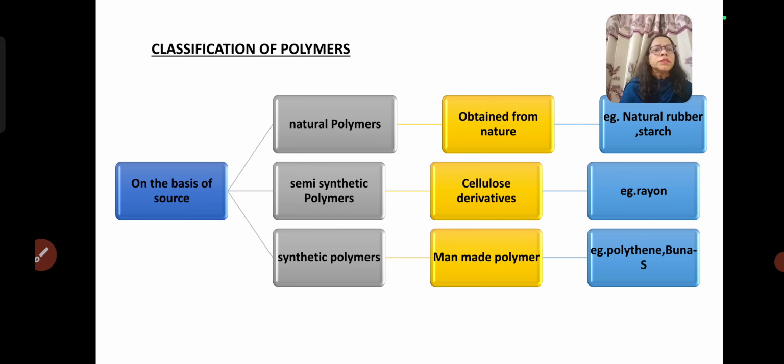Next category is synthetic polymers. Synthetic polymers are also known as man-made polymers, and they are synthesized by different chemical processes. For example, polythene, buna-S, buna rubber, bakelite, etc.